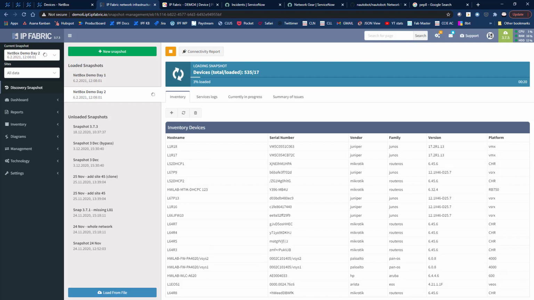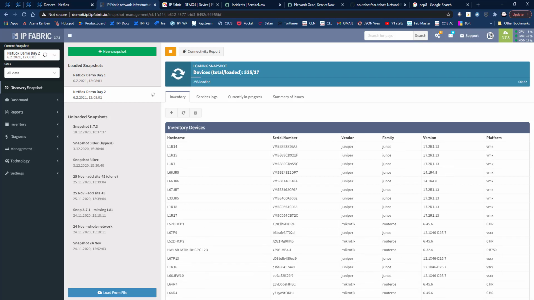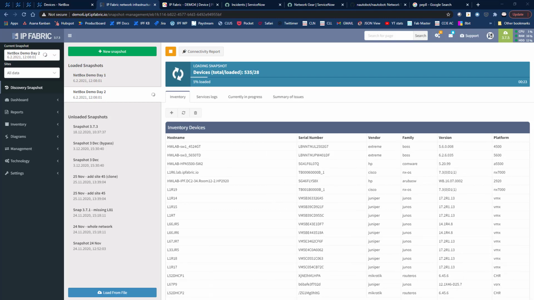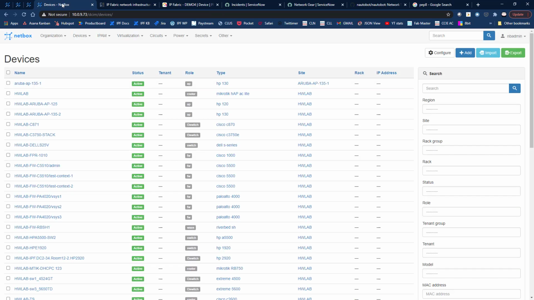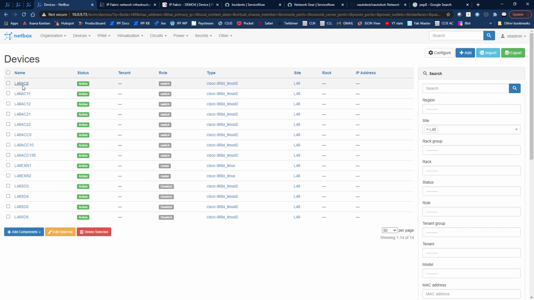Now while that's busy doing its discovery, we'll just take a quick look at Netbox and show that we can see the devices as they stand in the network. We can look at, say, Site 48, and we can see that we have all of the switches and everything loaded there at the moment.